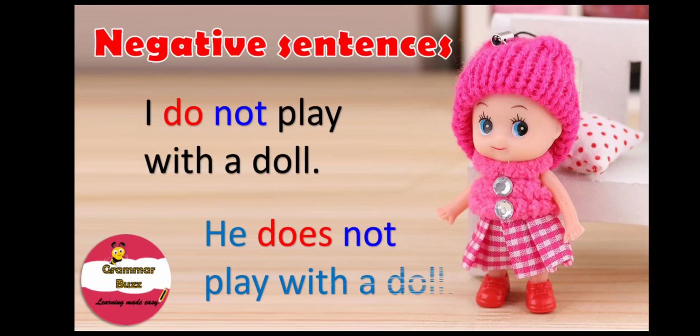Well, what about this one? He does not play with a doll. In this sentence, we use the verb does plus a not and a base form of verb play. So remember, with pronouns he, she and it, we use does, a not, and the base form of verb to form negative sentences. Simple, right?